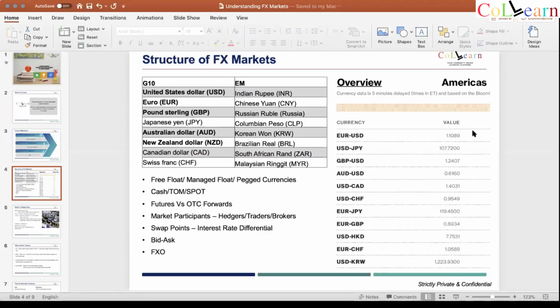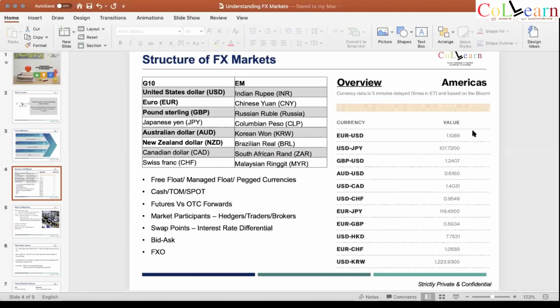So broadly it is that, but let me explain it. How do you see currencies? It's linked to economics also. If a country's current account or capital account is fully convertible, partially convertible, or not convertible, it's linked to that. Plus it's linked primarily to the central bank policy. A central bank which is very strong in the developed world, which has a lot of reserves, which can print currencies, are mostly the free float ones. G10, as you know, is mostly free float, but they also intervene in times of extreme distress.